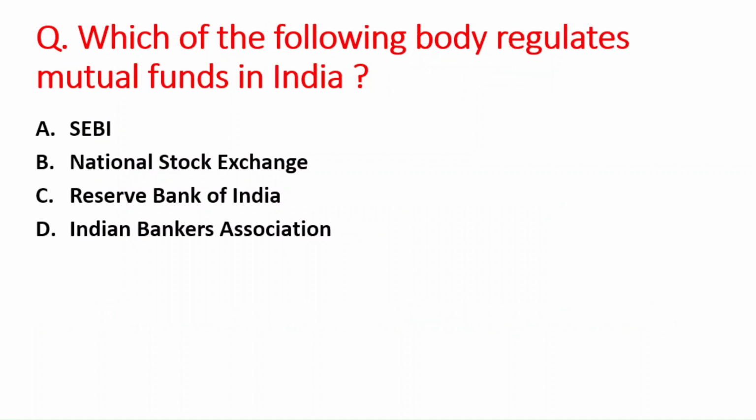Next question is, which of the following body regulates mutual funds in India? A option is SEBI, B is National Stock Exchange, C option is Reserve Bank of India, and D option is Indian Bankers Association. The right answer is option A, that is SEBI, Securities and Exchange Board of India.